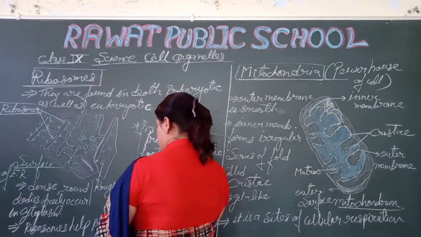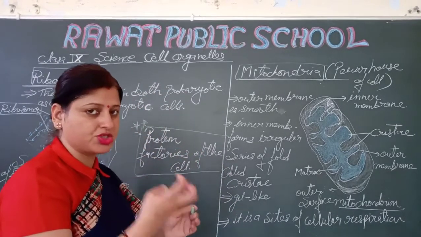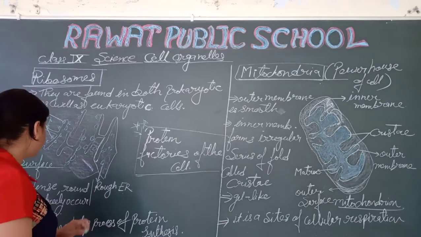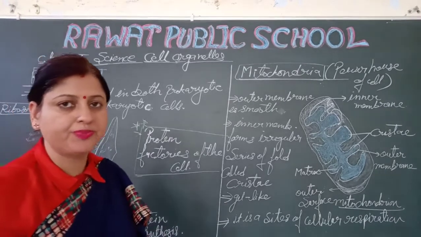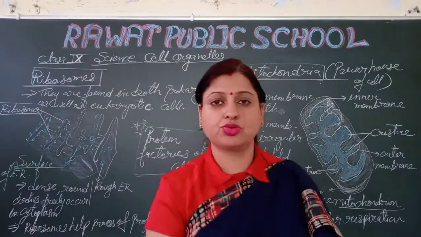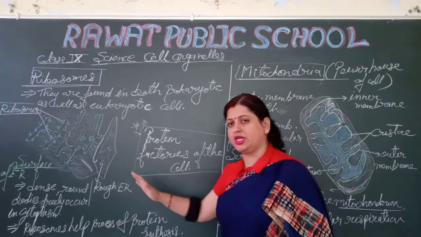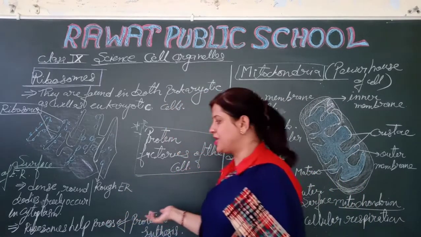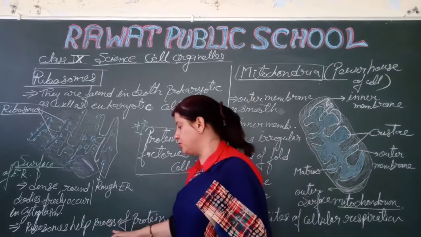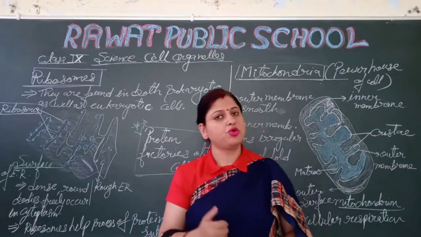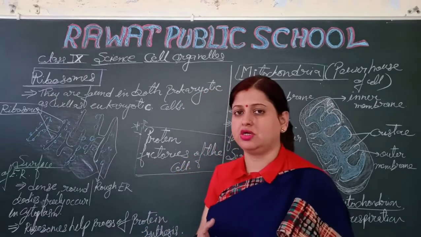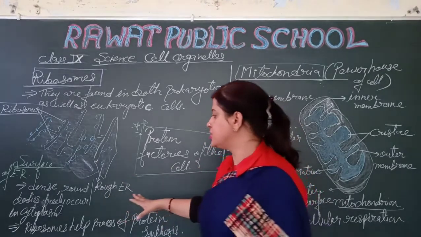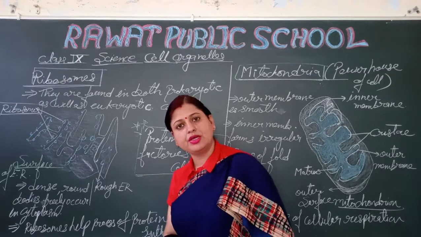Next, they are dense, they are round, and their bodies freely occur in the cytoplasm. Next, again, it is present on the rough endoplasmic reticulum. So ribosomes help the process of protein synthesis. So I hope you all understood what the ribosomes are, right? It is responsible for protein synthesis and it is present on the endoplasmic reticulum.